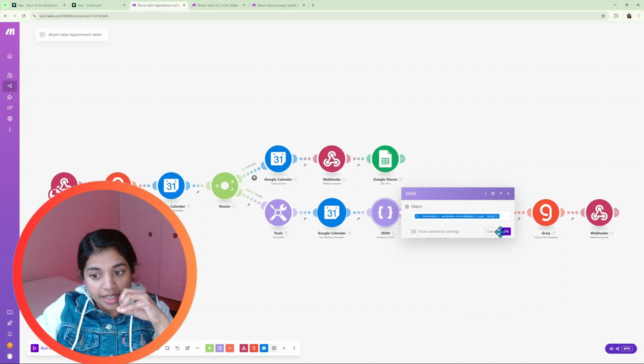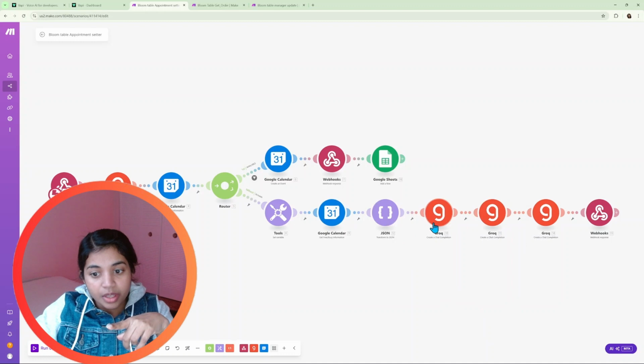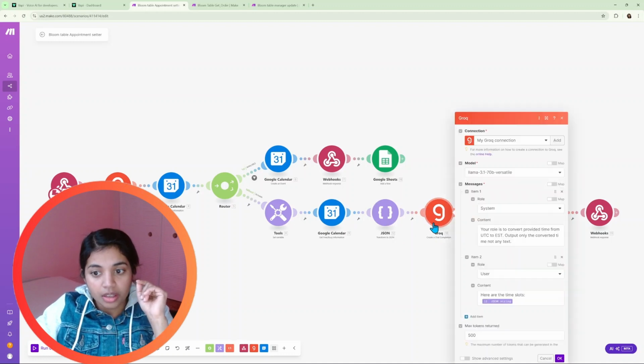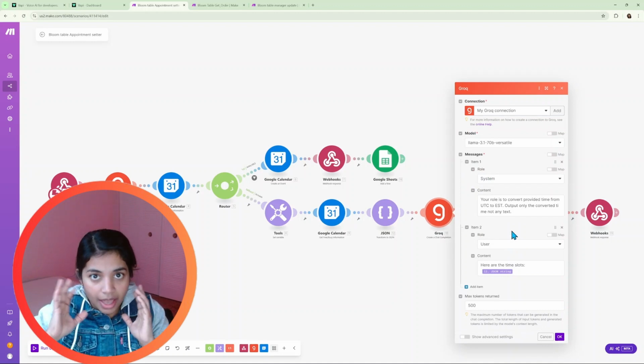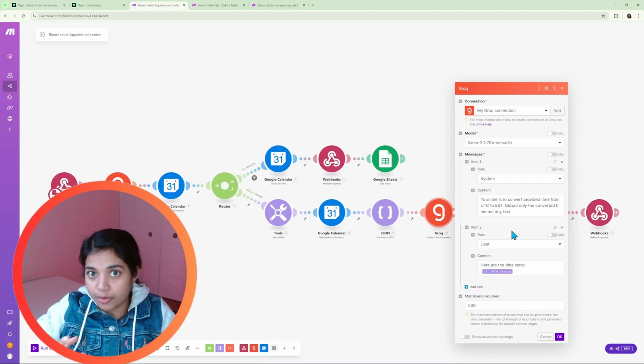So we are adding all the busy slots as an object, and from there we are again adding a Grok to convert that into EST time, so that we can give the customer some availability slots or options for booking.